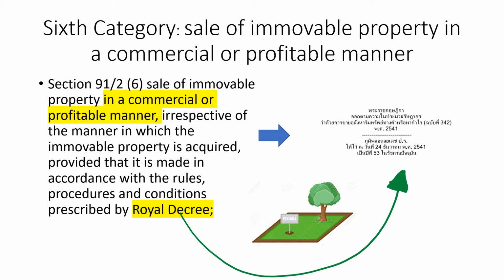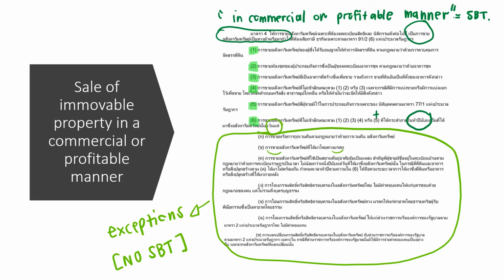You don't have to worry about the definition of in a commercial or profitable manner because in Thailand we have Royal Decree number 342 นะคะ that provides the detail to explain what it means. In practice, you need to follow the guideline provided under this royal decree. This is an example of the detail provided in the royal decree.